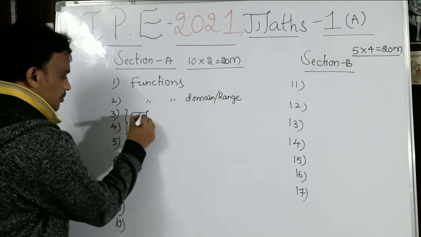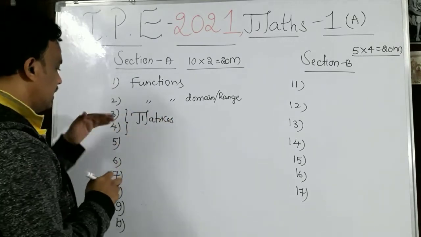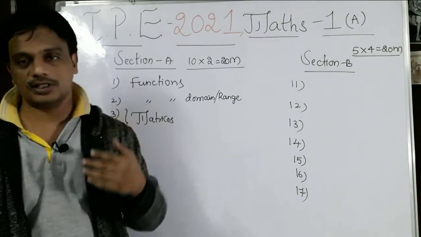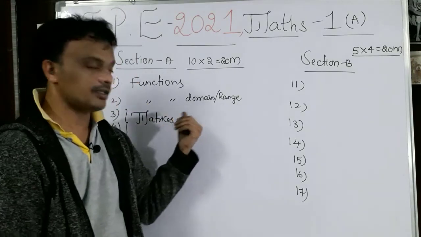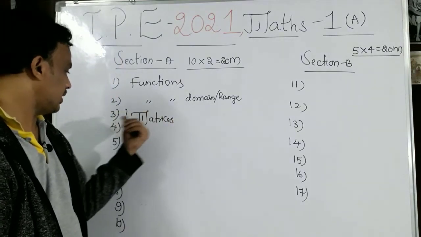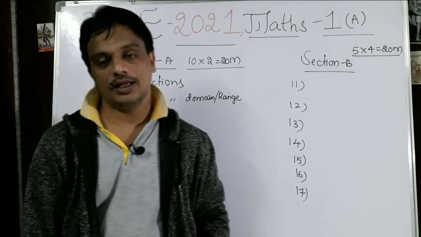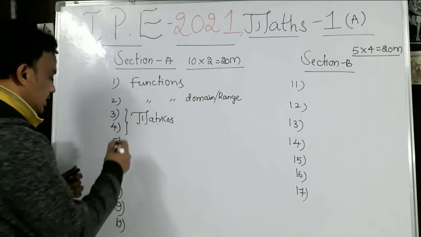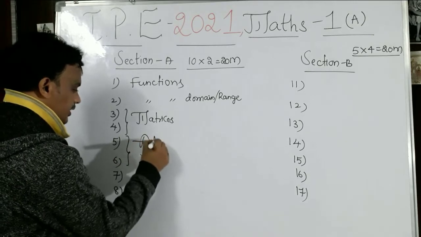Coming to problem number 3 and problem number 4, it is from the matrices. 2 questions are there from the matrices. Of those, one question is from the algebra of matrices, and they may ask directly the definitions, like the symmetric matrix definition, skew symmetric matrix definition, or based on problems. And one more question may be about the adjoint matrix, inverse matrix, and the rank of a matrix. Like this we will get 2 questions from the matrices.